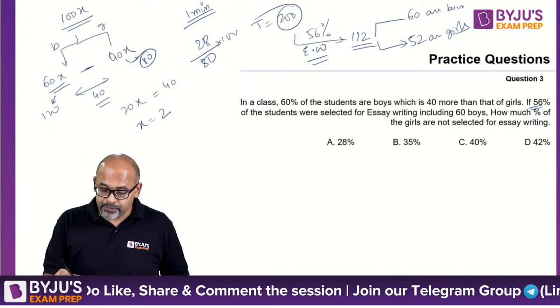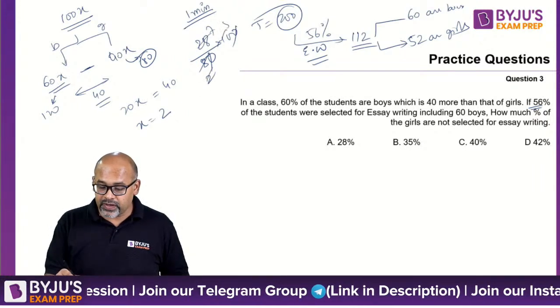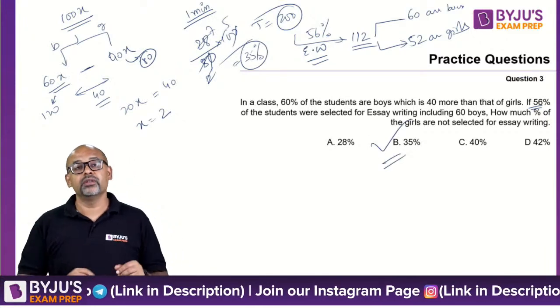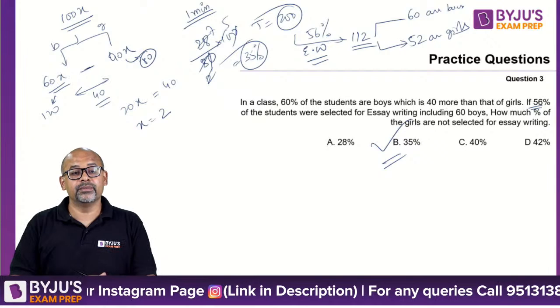Into 100, the 0 gets cancelled, 4 2s are 8, 4 7s are 28, so this is 35%. So the correct answer is option B. 35%, the correct answer is option B.